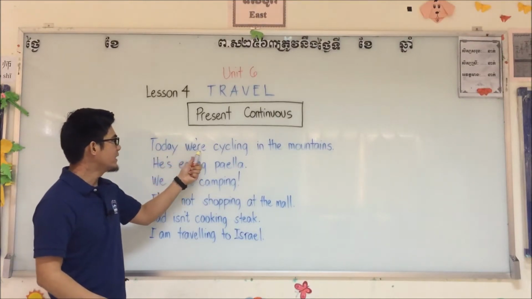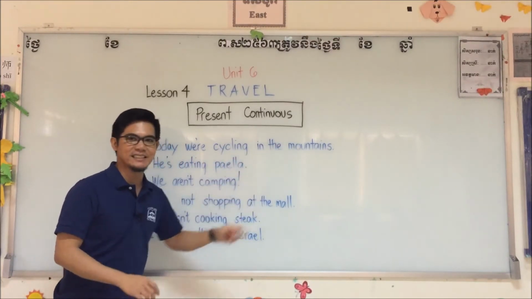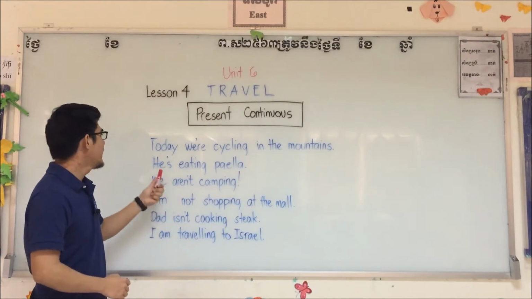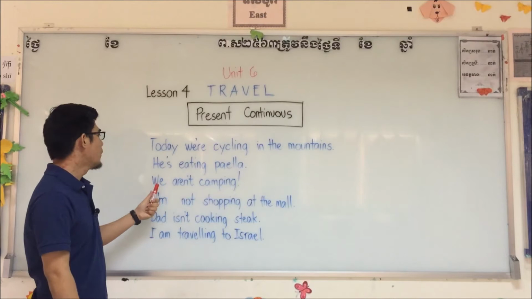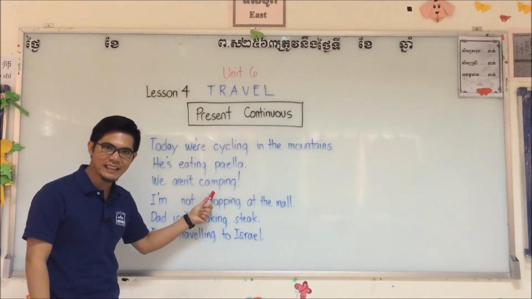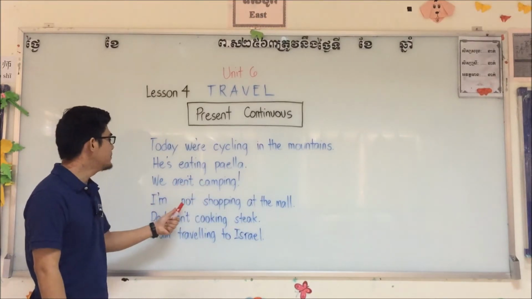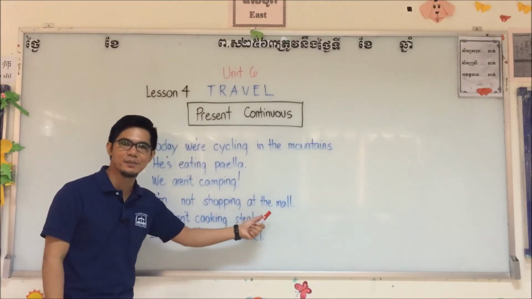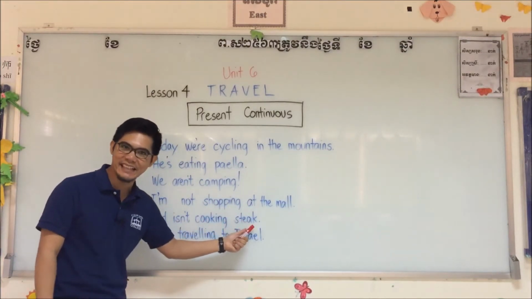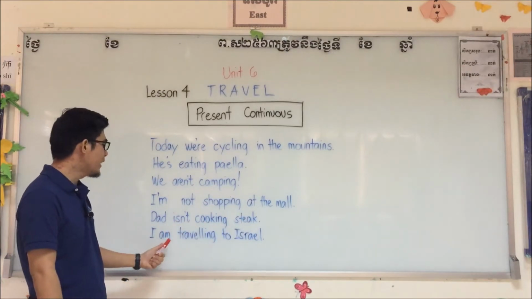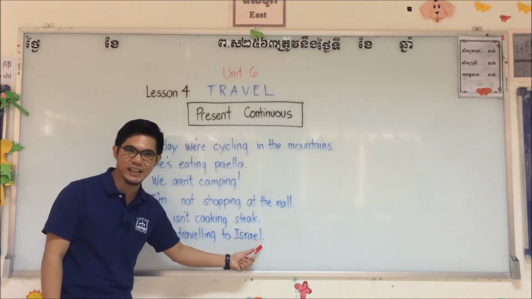Today, we're cycling in the mountains. He's eating paella. We aren't camping. I'm not shopping at the mall. Dad isn't cooking steak. I am traveling to Israel.